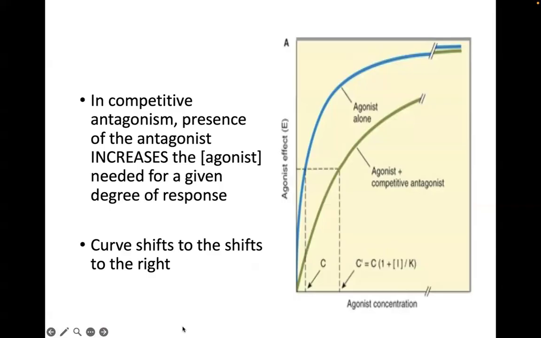So to reiterate, in competitive antagonism, the presence of the antagonist increases the concentration of the agonist needed for a given degree of response. And therefore, there's a shift to the right. The curve shifts to the right.